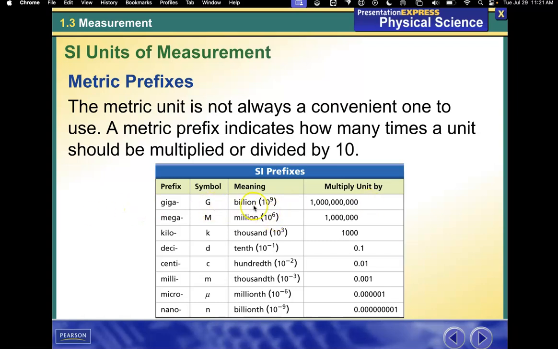You've got the giga, which is a billion times, mega, which is a million times, kilo, which is 1,000 times, deci is a tenth, centi is 100th, milli is 1,000th. You've got this funny Greek letter mu for micro, which is the millionth, and then nano, which is the billionth. In this class, kilo through milli is what you should be able to know and use, but understand that micro and nano are small and mega and giga are really big.